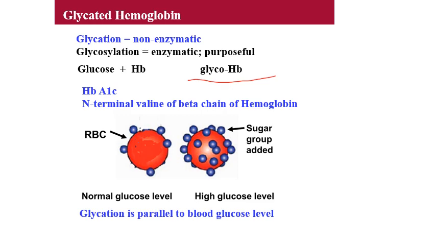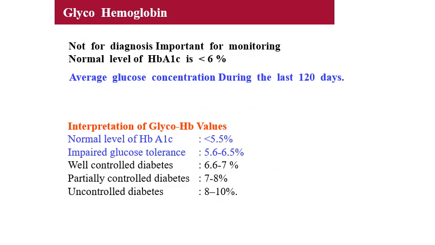So when there is excess blood sugar, the excess glucose can bind to proteins, like here it is hemoglobin. This shows the figure. This glycation will be parallel to the blood glucose level. Now, what is the significance of this HbA1c or glycated hemoglobin? Specifically, it is for monitoring. Here it is written not for diagnosis, but it can be counted as a diagnostic test also nowadays. Normal level of HbA1c is less than 6%.